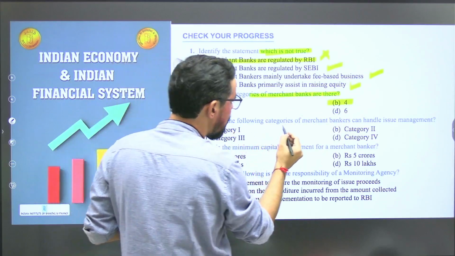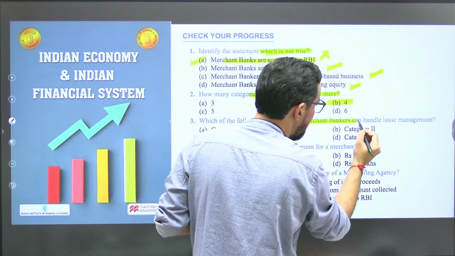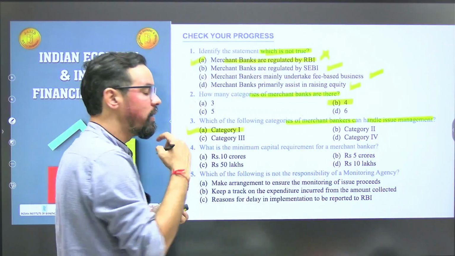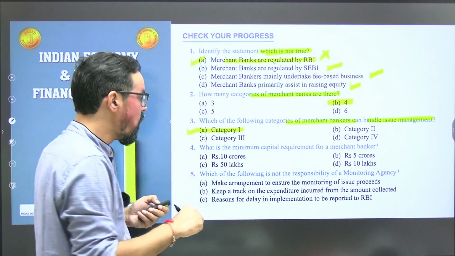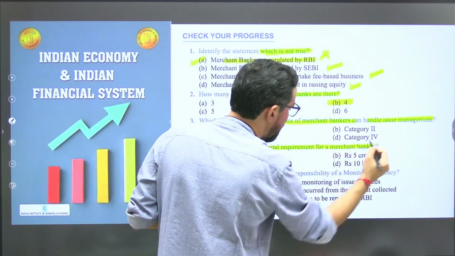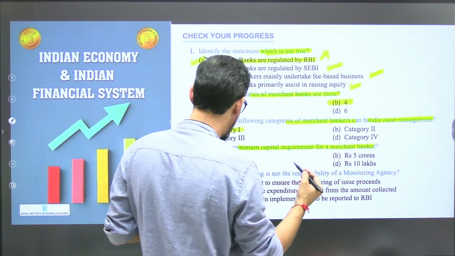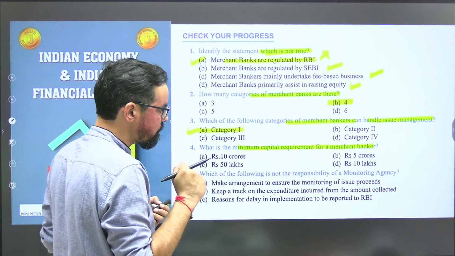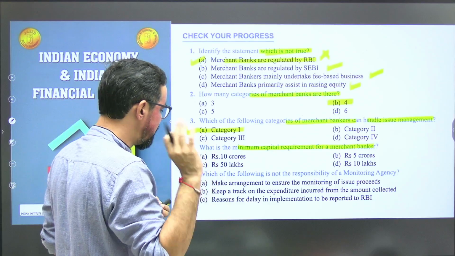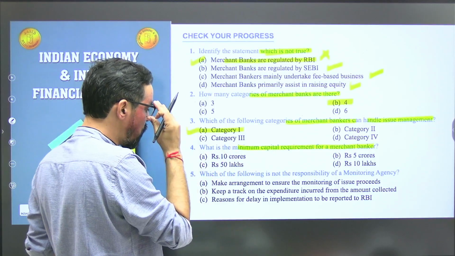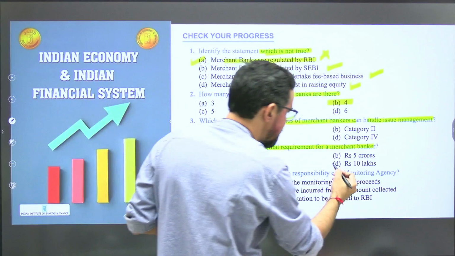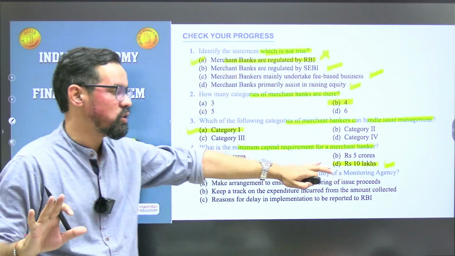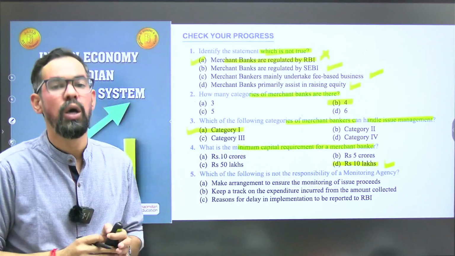Which of the following categories of merchant bankers can handle issue management? Issue management is generally handled by category 1 merchant bankers. What is the minimum capital requirement for merchant bankers? So it is 10 lakh or 10 crores. I'm a little bit confused about this. I guess it is 10 lakh. You can cross-check this particular part. If you find my answer is wrong, please mention it in the comment section so others can also benefit.